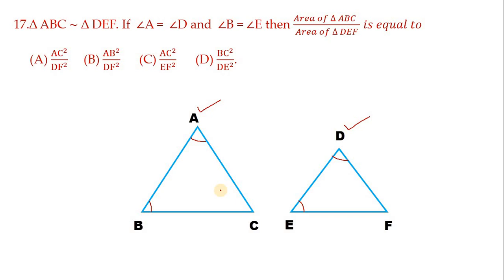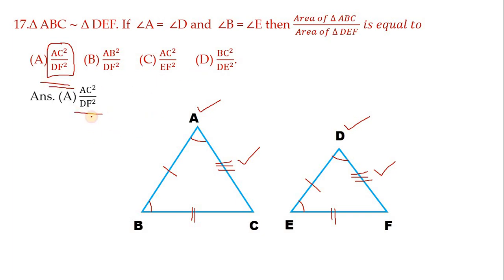Now which are the corresponding sides? Corresponding sides we can understand very easily: AB by DE, BC by EF and AC by DF. Now look at the options. AC by DF square, AC by DF is there. So AC by DF, yes. So AC square by DF square. So the first one only is the correct option. So no need to go for the other things. First one only is correct.